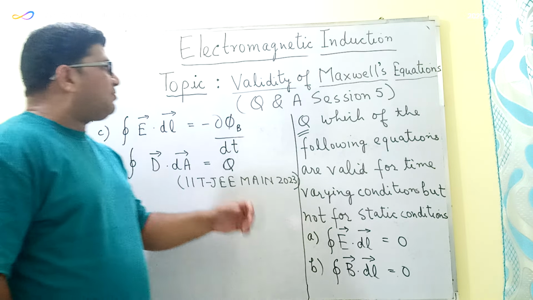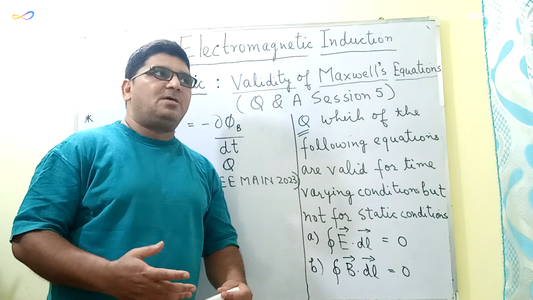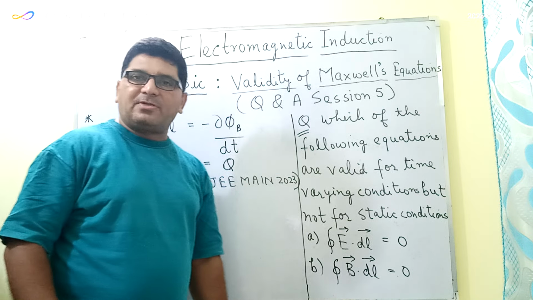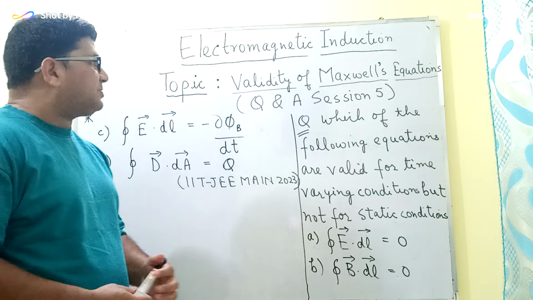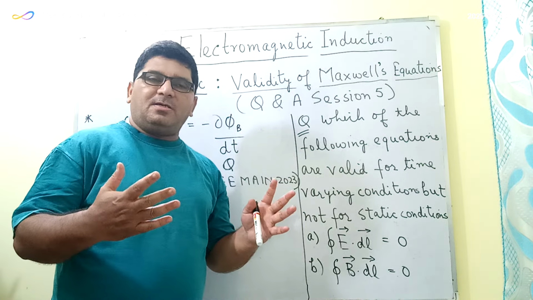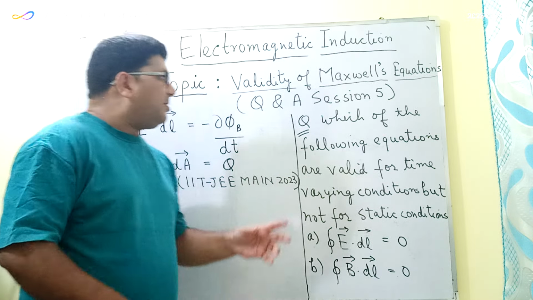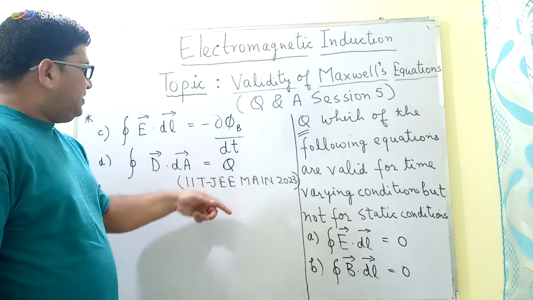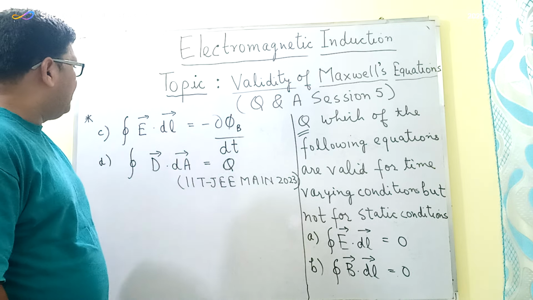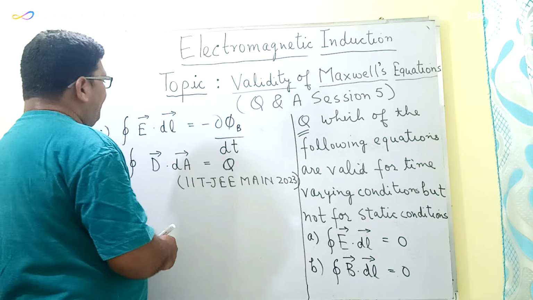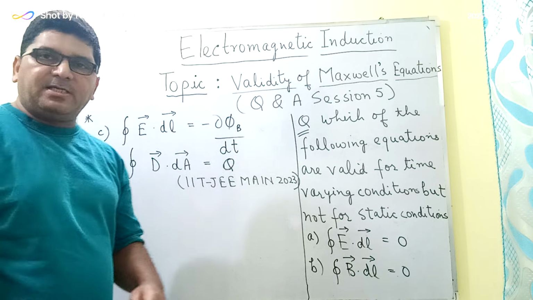Now we know that the Maxwell equations basically describe the behavior of the magnetic and the electrical field, and each equation has got a specific usage. So out of these 4 options, the third option is the Faraday's law of electromagnetic induction.